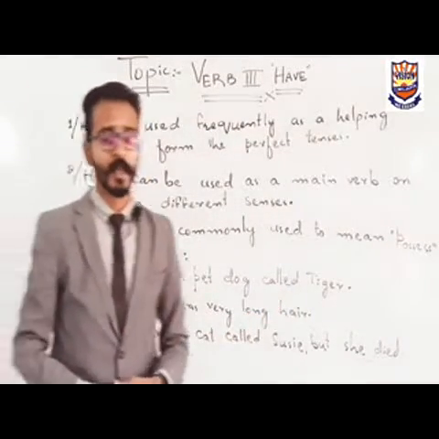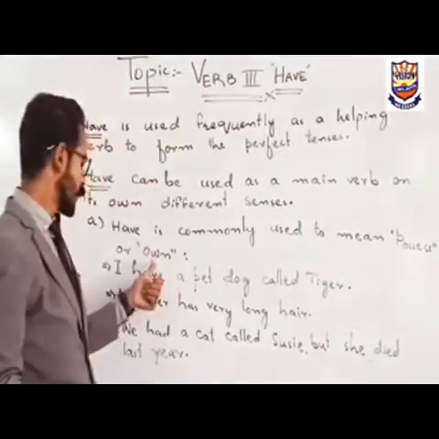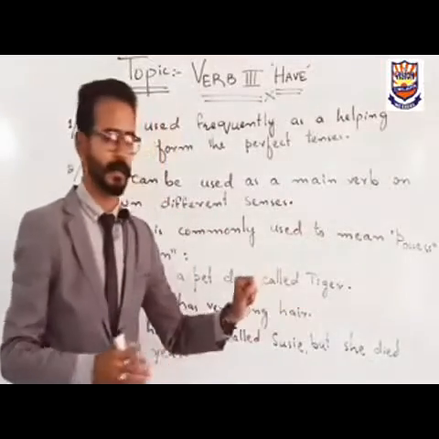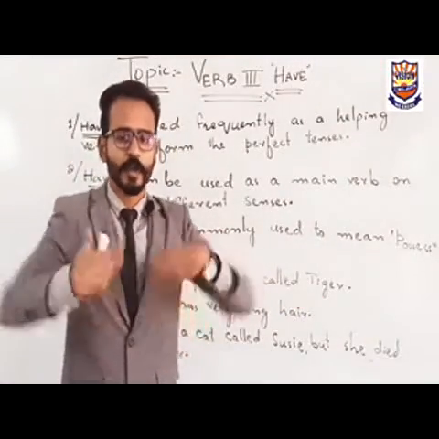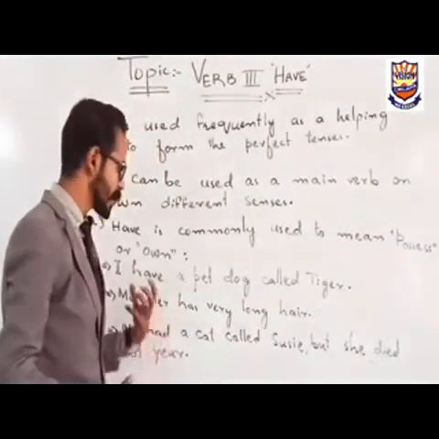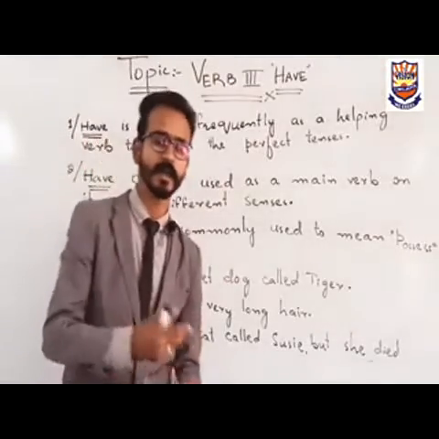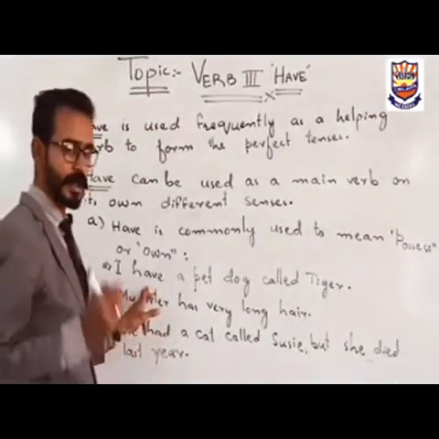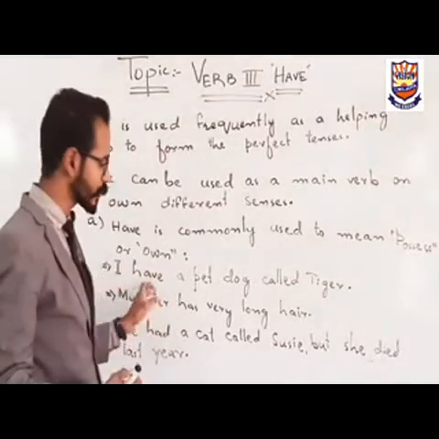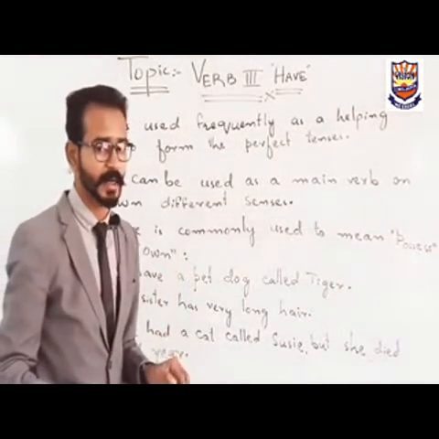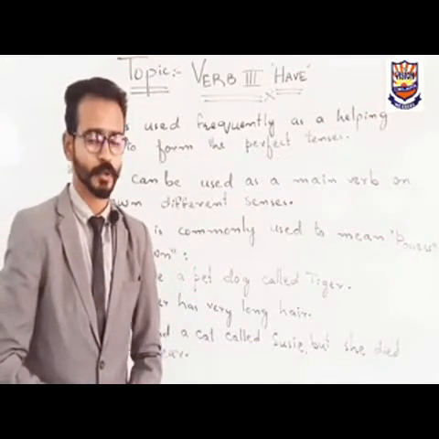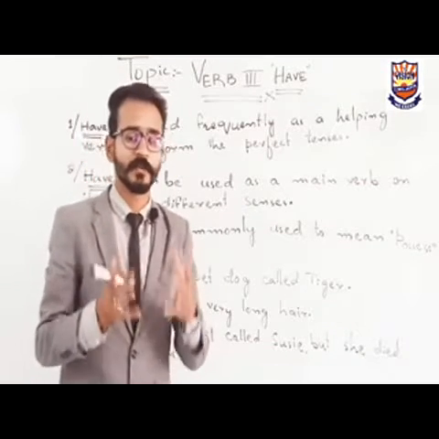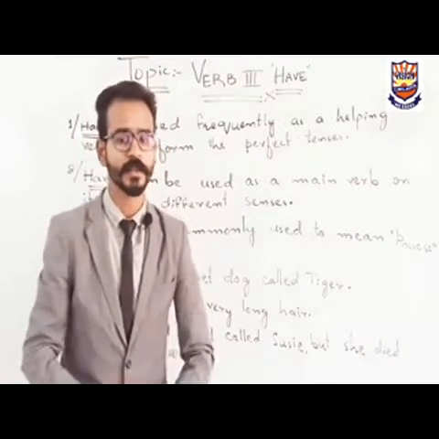That means I am the owner of a dog. Its name is Tiger. Clear? I am showing my possession: I have a pet dog called Tiger. Here we are using have directly as a main verb. We are not using a past participle after have, because we have to show possession. We are not showing perfect tenses here. We are not showing the completion of work.